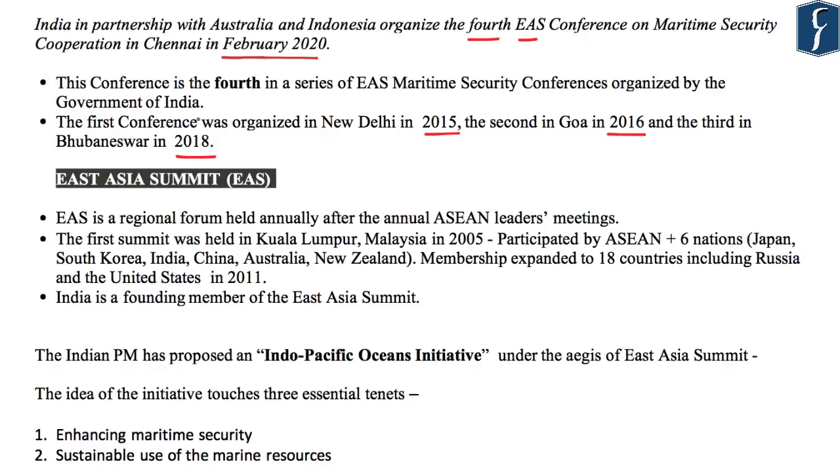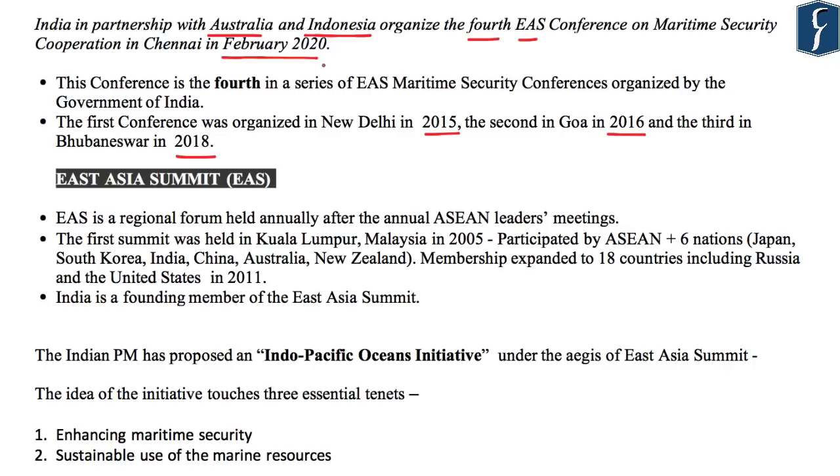This time it was done in cooperation with Australia and Indonesia. On the sidelines of this, I must also tell you that there are strong voices coming from various quarters for a trilateral partnership among India, Australia and Indonesia, because these three nations are well placed in the Indo-Pacific region and their cooperation would be critical in bringing peace and prosperity in the region.